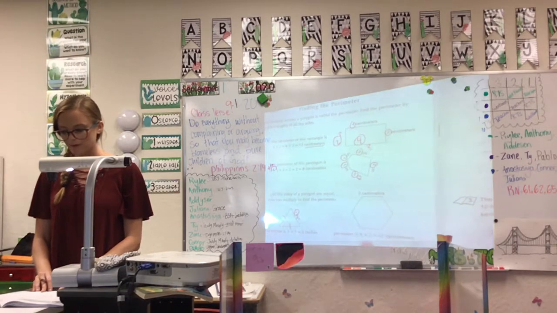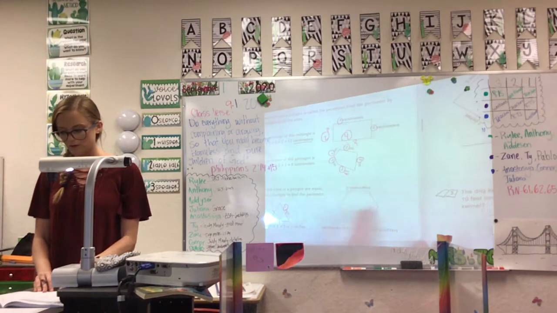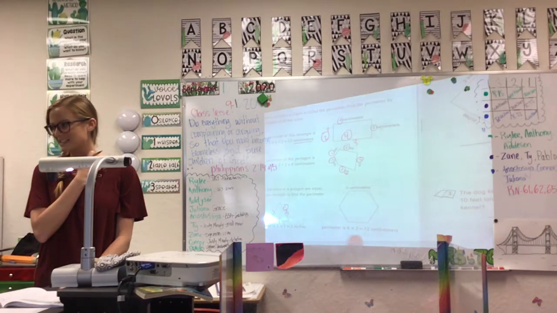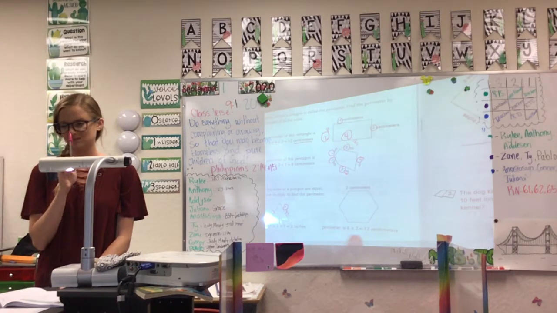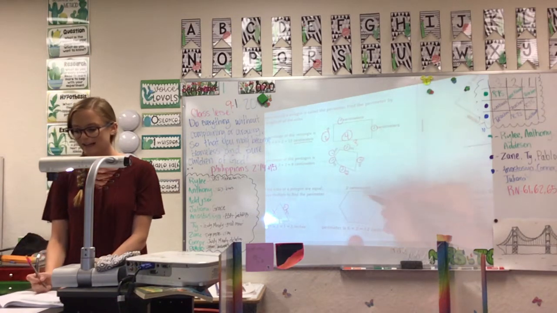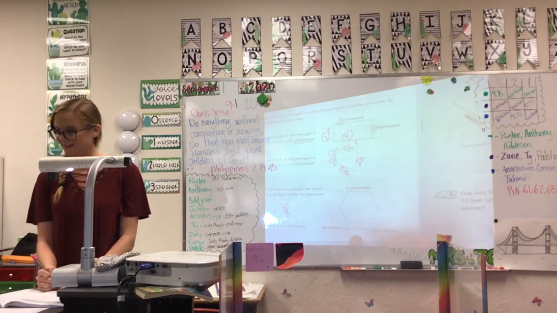Here's another example. 1, 2, 3, 4. This one has 6 sides. What do we call that? Anybody know? Zane? Isadia? A hexagon. Good job.